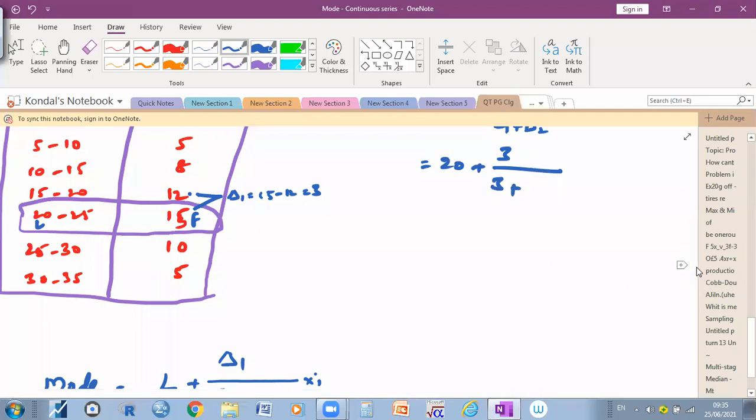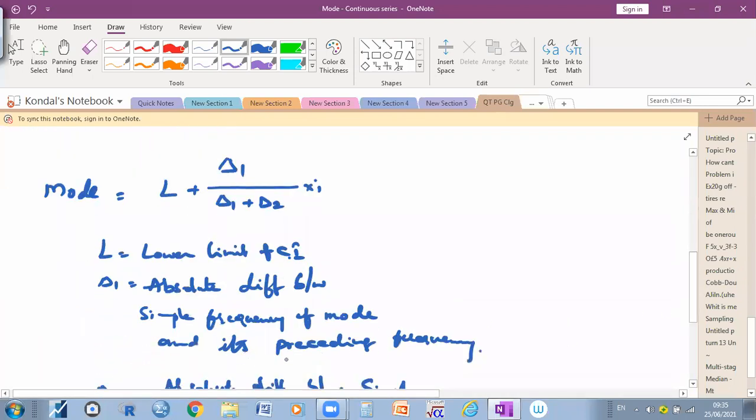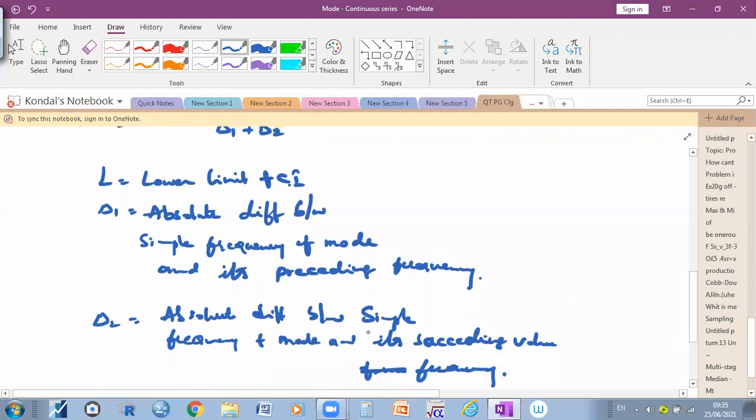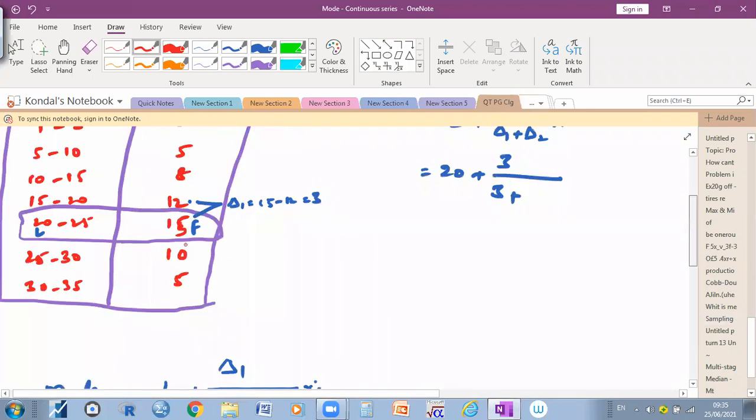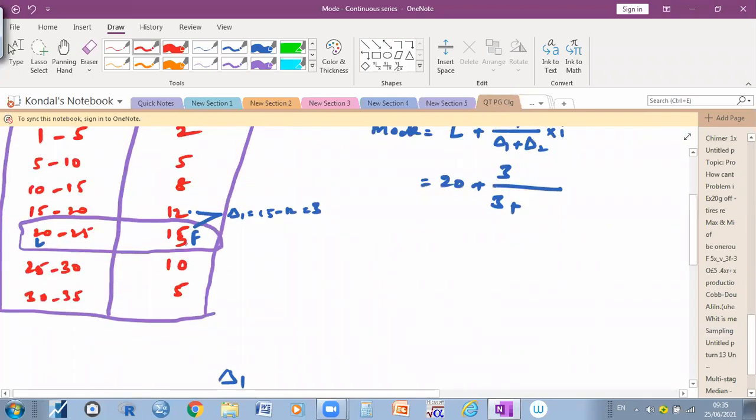What is delta 2? Here, the absolute difference between the simple frequency of the mode and its succeeding frequency. Succeeding means what comes after it. So what is there after the frequency here? Delta 2 is equal to 15 minus 10, which is equal to how much? 5. That is delta 2. Okay, so delta 2 value, how much did we get?